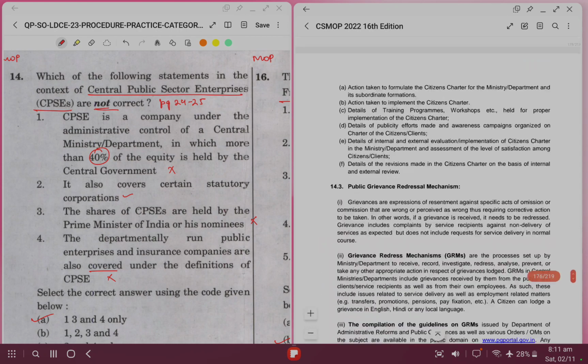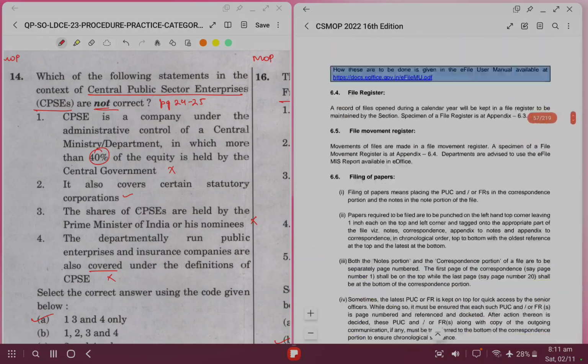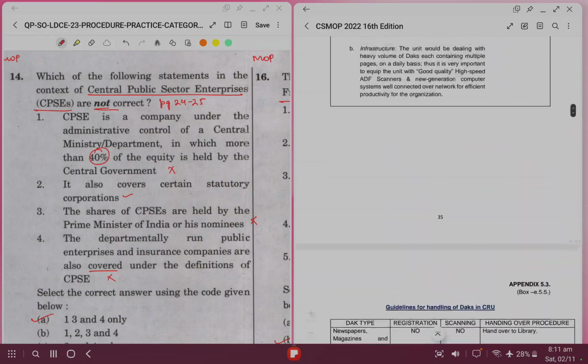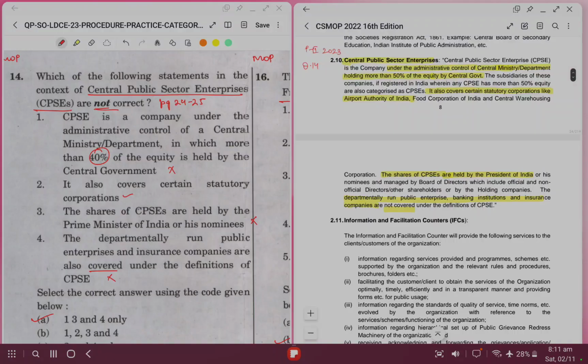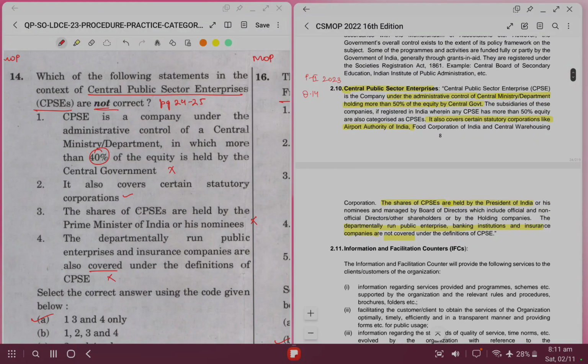Let's go to page 24 to see the official definition. Yes, so more than 50% actually is owned by central government, just to cross that 50% mark.